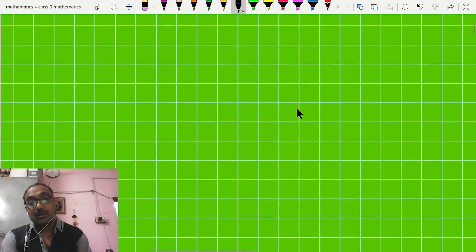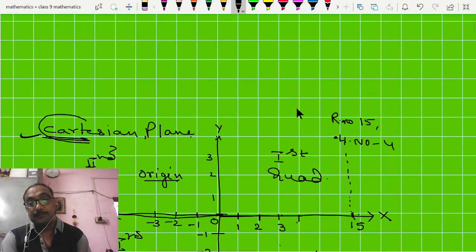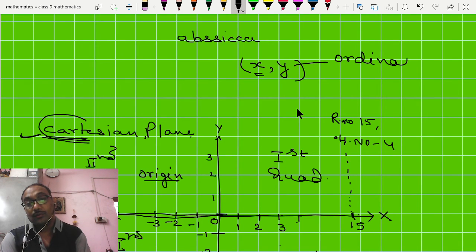So this ordered pair has the first point related to the x-axis and the second point related to the y-axis. The point on the x-axis is also called abscissa, and the point on the y-axis is called ordinate. Clear?